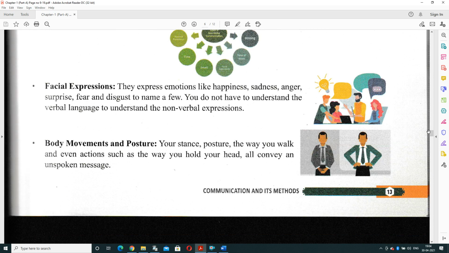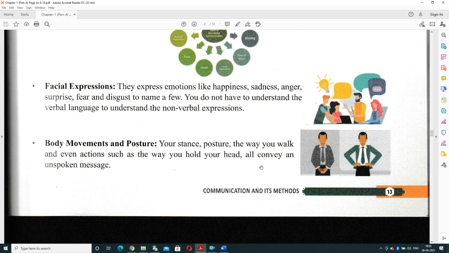First one is facial expression. Expressions or emotions like happiness, sadness, anger, surprise, fear, these are all part of facial expression. Like you're using some smileys also. So you don't have to understand the verbal language to understand non-verbal communication. You need not learn the verbal language.